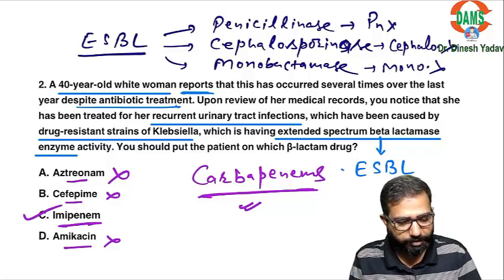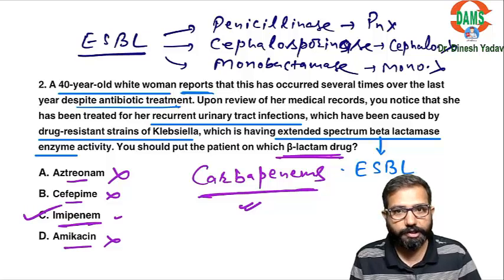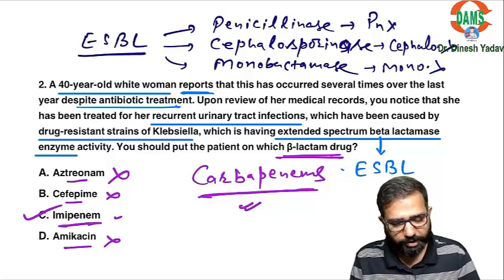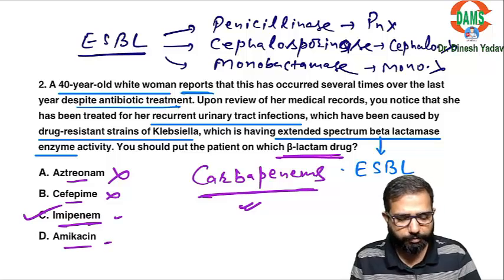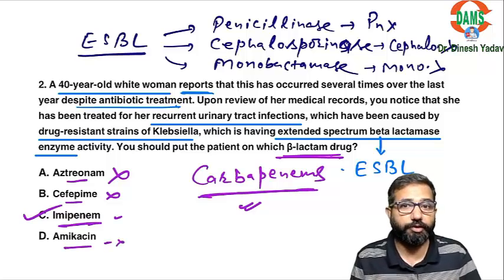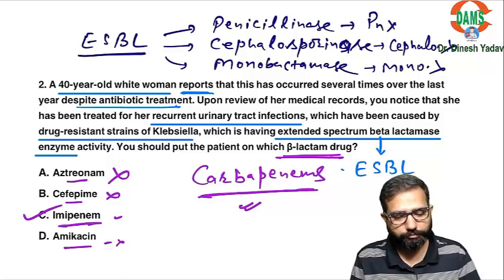Right? And the patient is on a beta-lactam drug. So carbapenems are beta-lactams. Even if you want to give amikacin, showing some activity, it is not a very effective drug, and amikacin is not a beta-lactam. That's why amikacin cannot be the answer. It's not a beta-lactam. Imipenem is the beta-lactam.